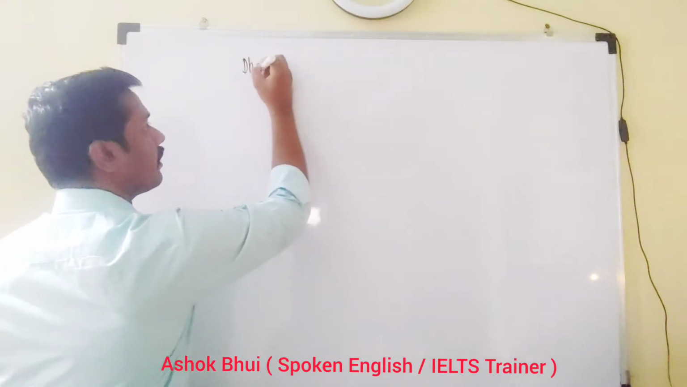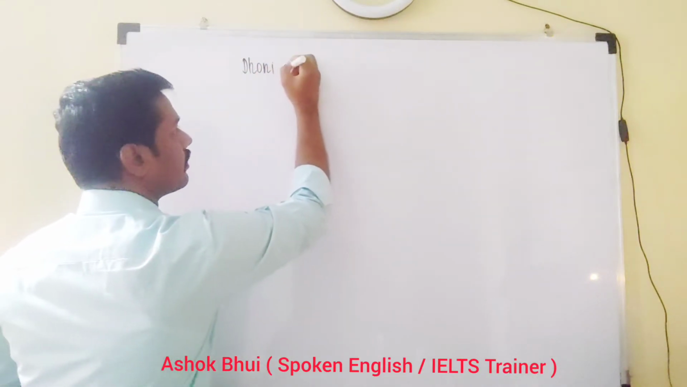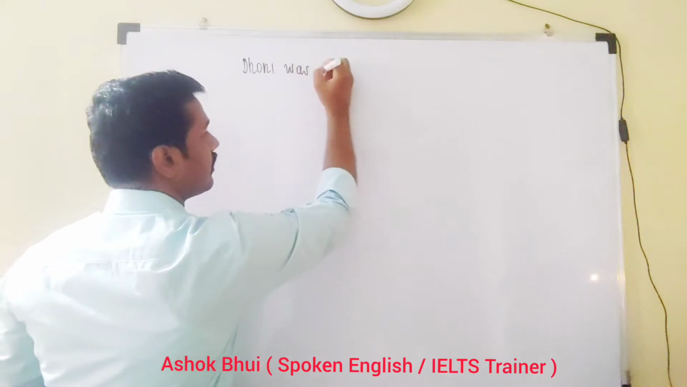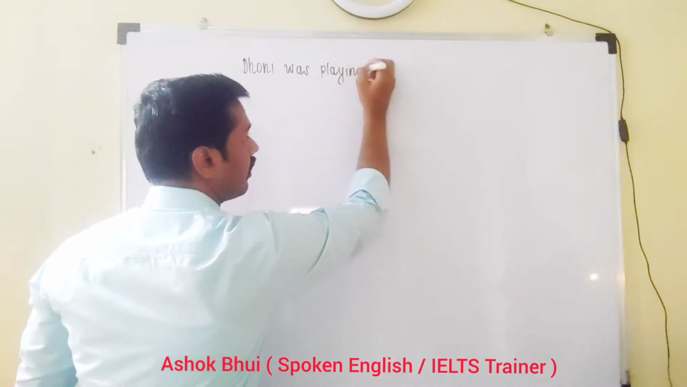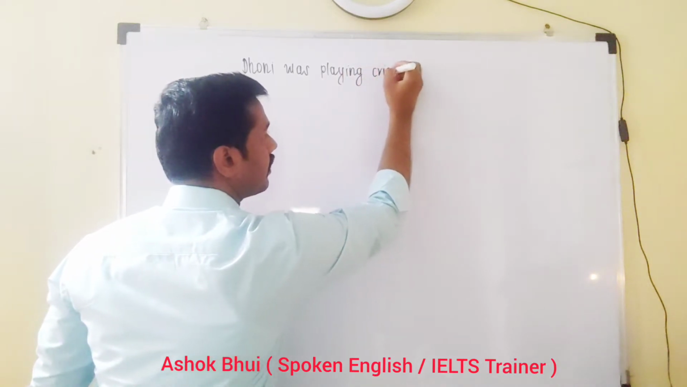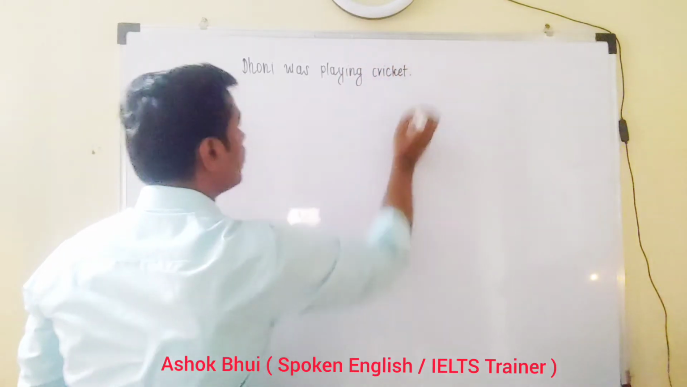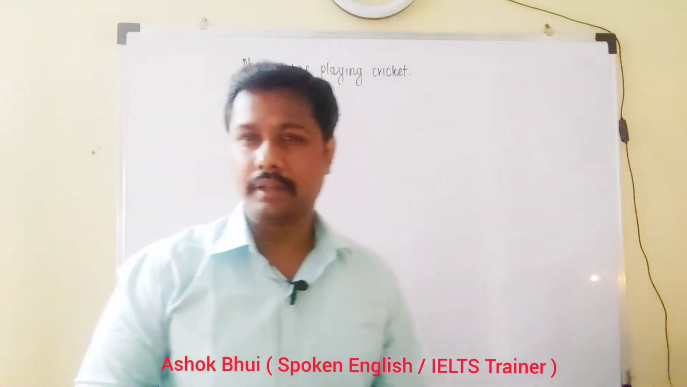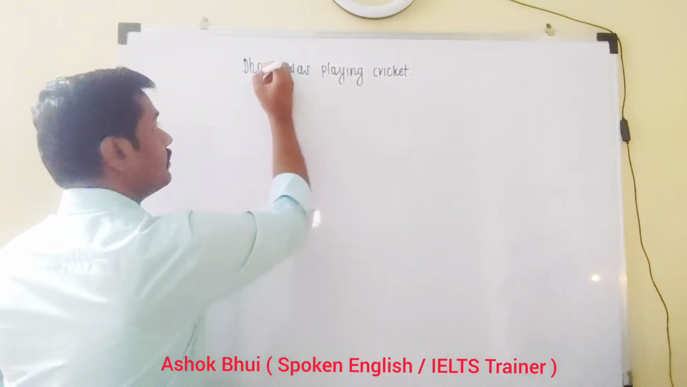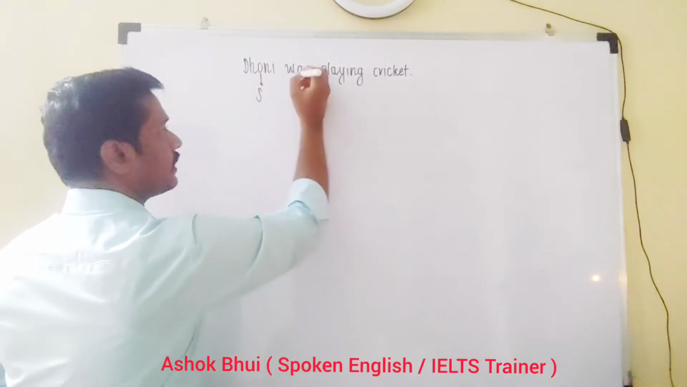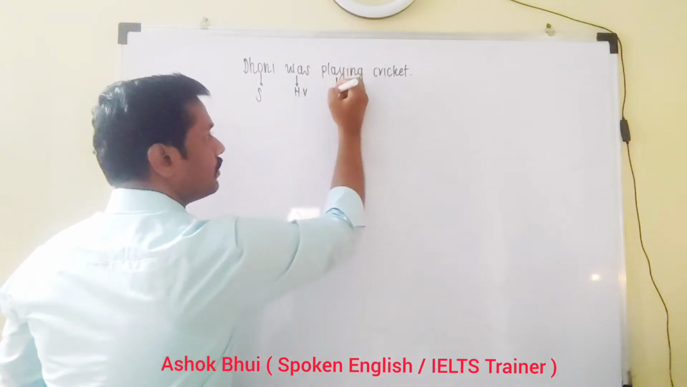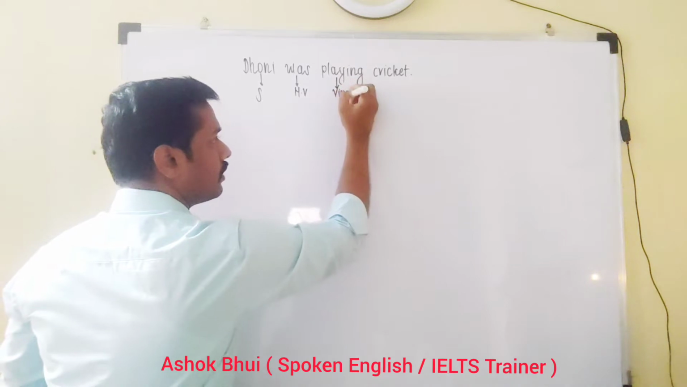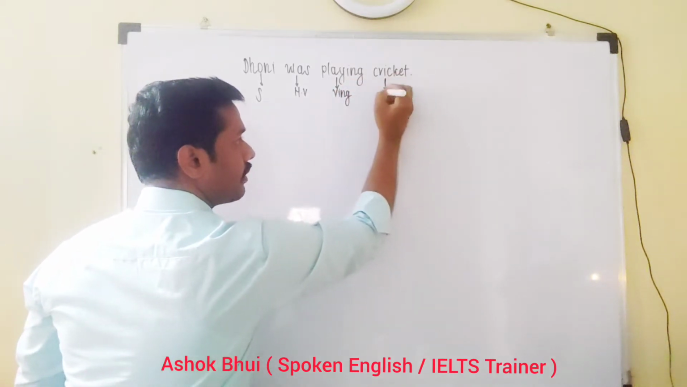Dhoni was playing cricket. Dhoni was playing cricket. So here Dhoni is a subject, was is a helping verb, and playing is VING, and cricket is an object.